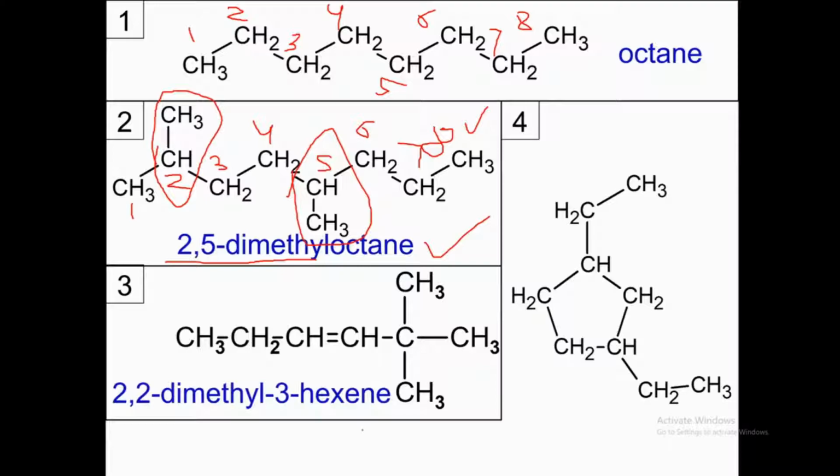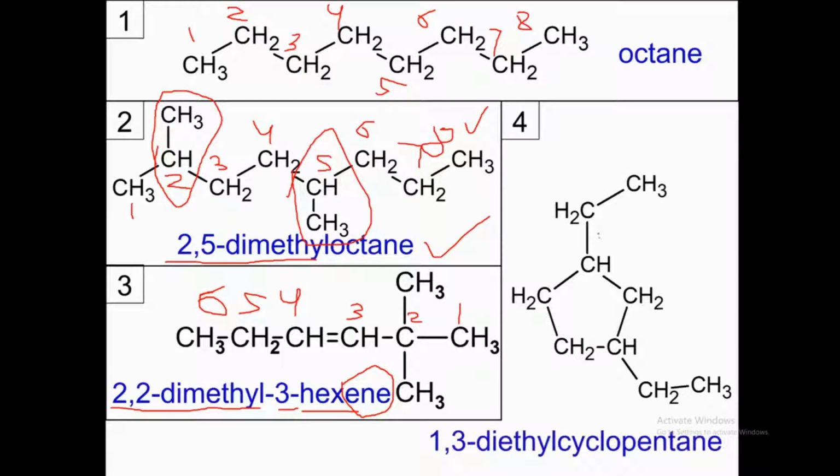Compound number 3 is 2,2-dimethyl-3-hexene. Why? Because if we number from this position, 1, 2, 3, 4, 5, 6. So that is 2,2-dimethyl. There's a double bond at position 3 and there are 6 carbons. That's why we say hex, and there is a double bond, that's why we call it ene. So 2,2-dimethyl-3-hexene.